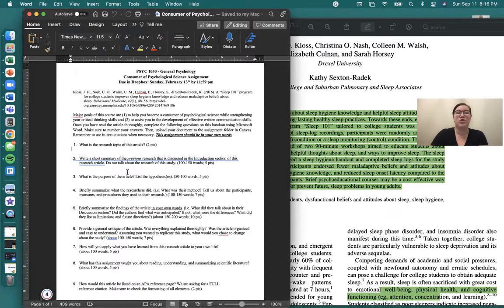The next one is write a short summary of the previous research that is discussed in the introduction section of this article. So remember, the introduction section is the first part.